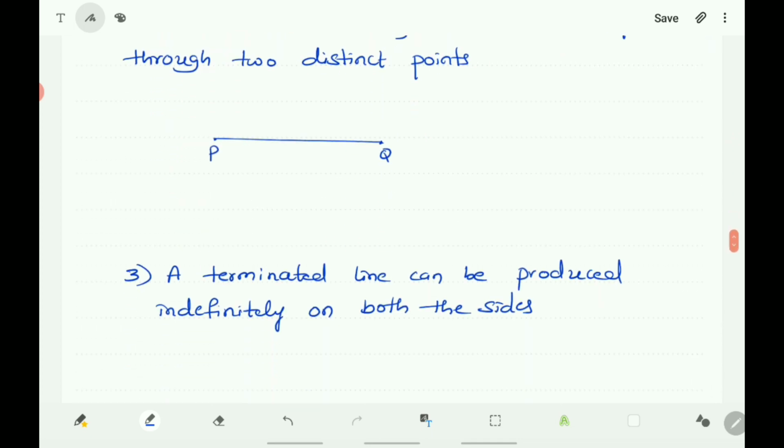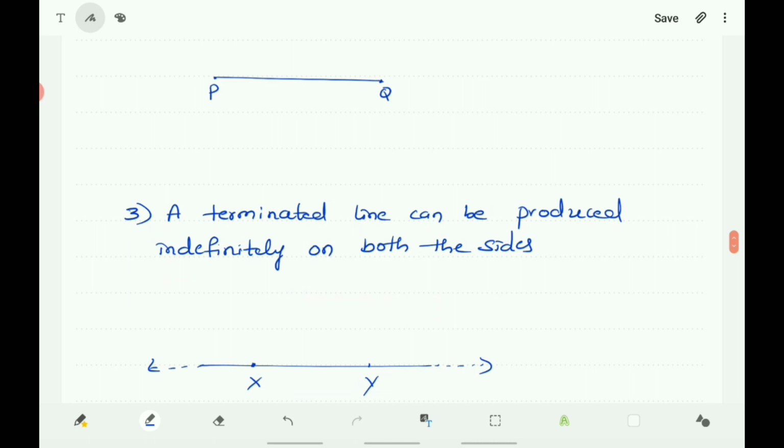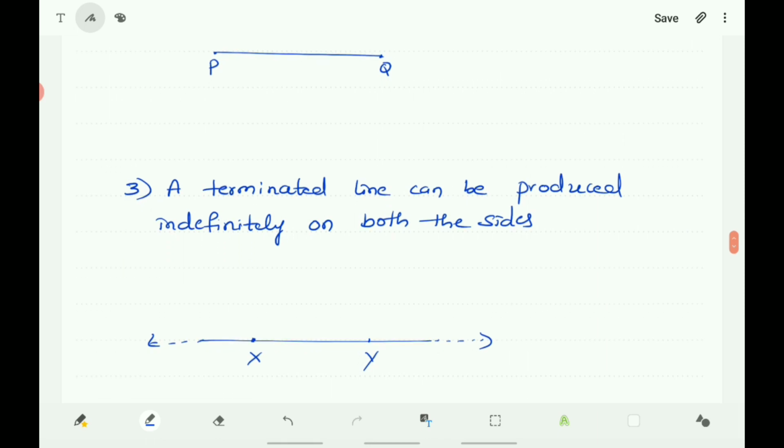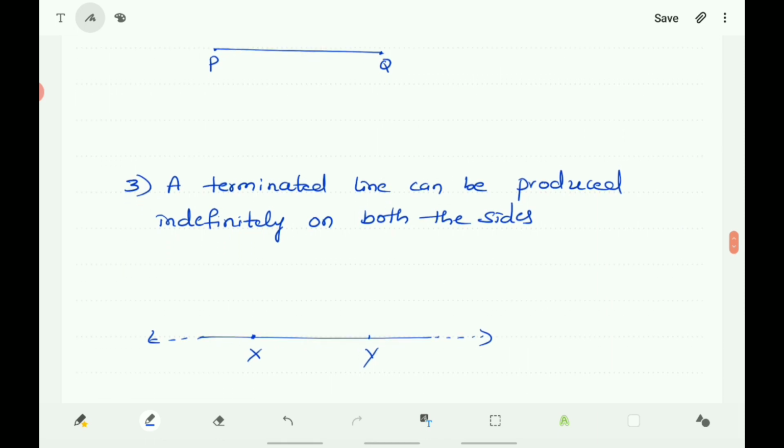Next one: a terminated line can be produced indefinitely on both the sides. Here XY is a terminated line. You can produce it on both the sides indefinitely. So you can say that it is a true statement.